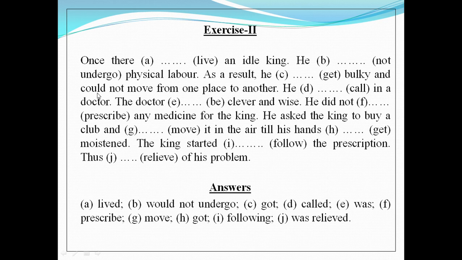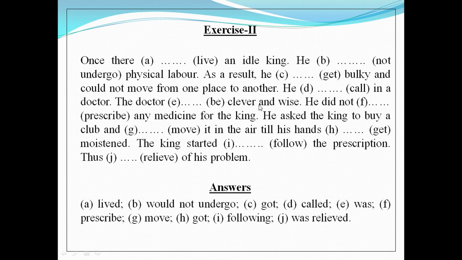Look at the use of the word could before the present form of the verb move. All right. He dash calling a doctor. So this is in past indefinite form. So the answer will be the past form of the word call, that is called. The doctor dash clever and wise.